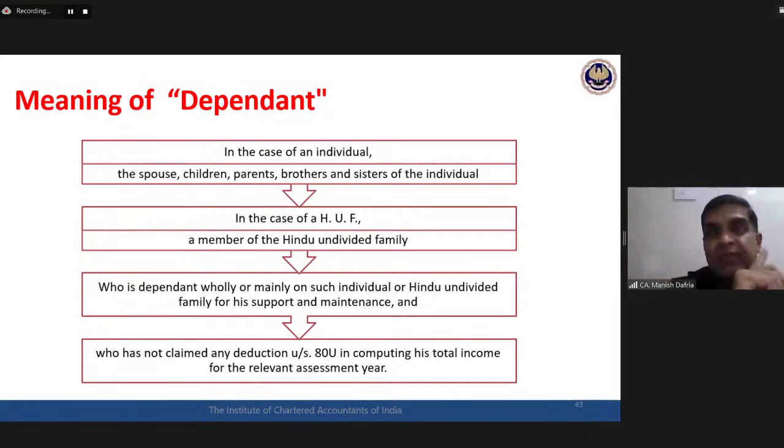Two very important issues: one is actual expenditure, quantum is not important. 75,000 or 1,25,000 deduction is always available. And second, deduction is available with respect to a dependent handicapped relative. Relative includes spouse, children, parents, and also brothers and sisters, provided they are dependent on my assessee. 80DD.